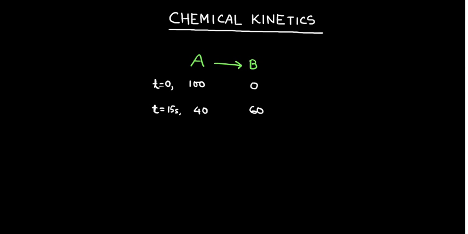Now, suppose this reaction is a very fast reaction and this is the ultimate value. The reaction is not going to proceed further. Okay. So, what we are seeing is that the reactant concentration is dropping from 100 to 40 within a span of 15 seconds and the product concentration is increasing from 0 to 60. Okay. So, how to specify the rate?